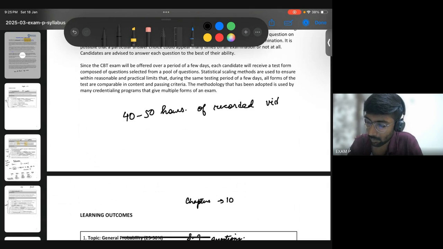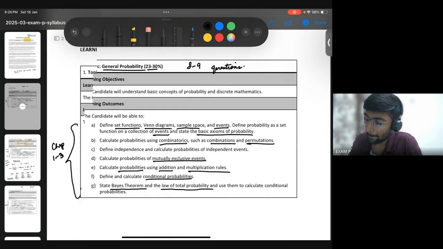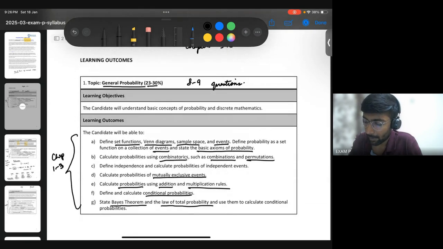Okay. And we already have it, and then Puneet, you will be soon getting these recorded videos also. So we can start from the beginning, of course. So chapter 1, 2, 3, this can be the starting point. These are very, very easy, just to give you an idea. So very short chapters and very easy.